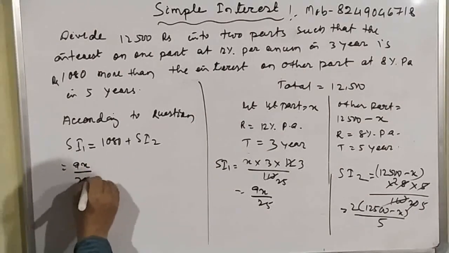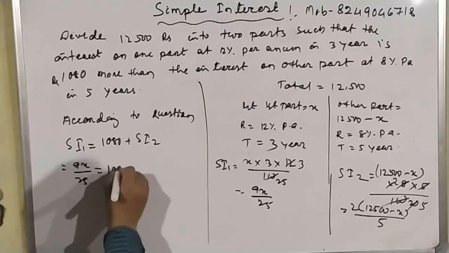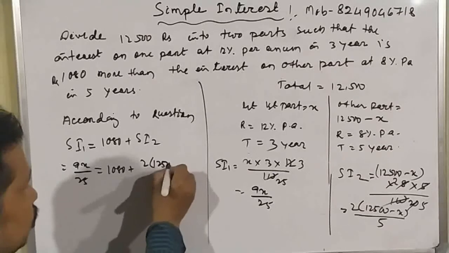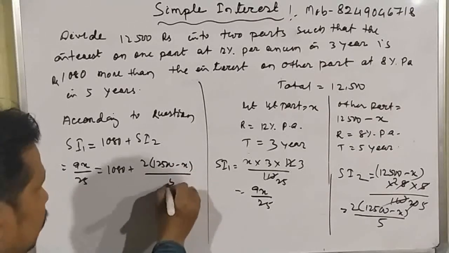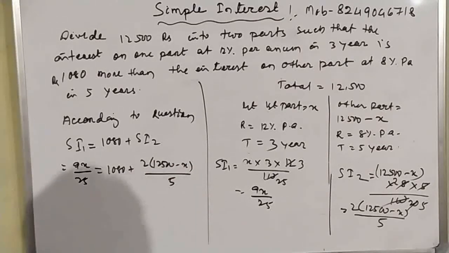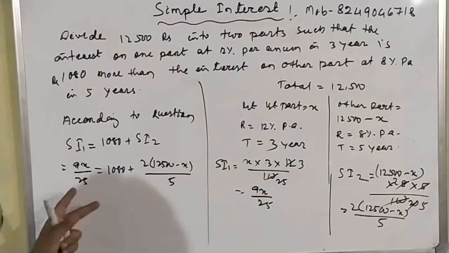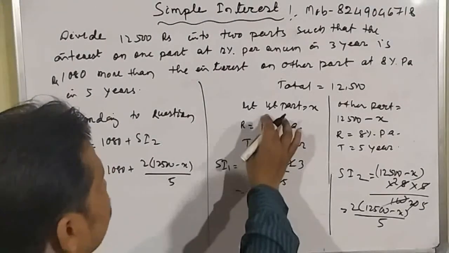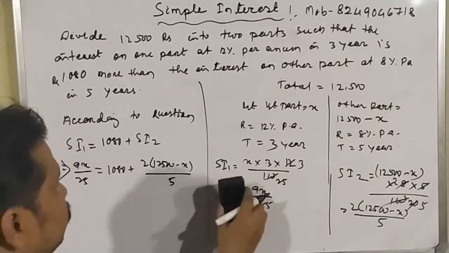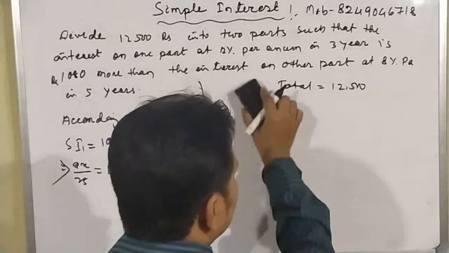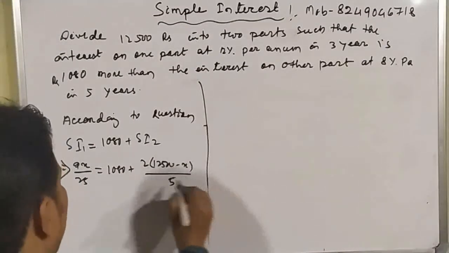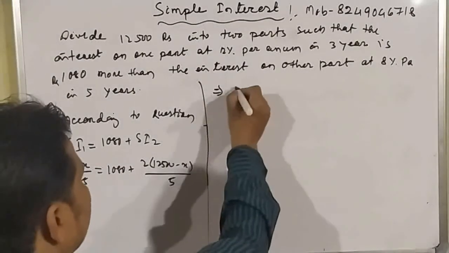9x by 25 is equal to 1080 plus 2 into (12500 minus x) by 5. Yes or no? So when we solve this equation, we can get the value of x. Okay student? So that means the sum of the first part. Okay student? So now we will find out the value of x. So we can solve these things.